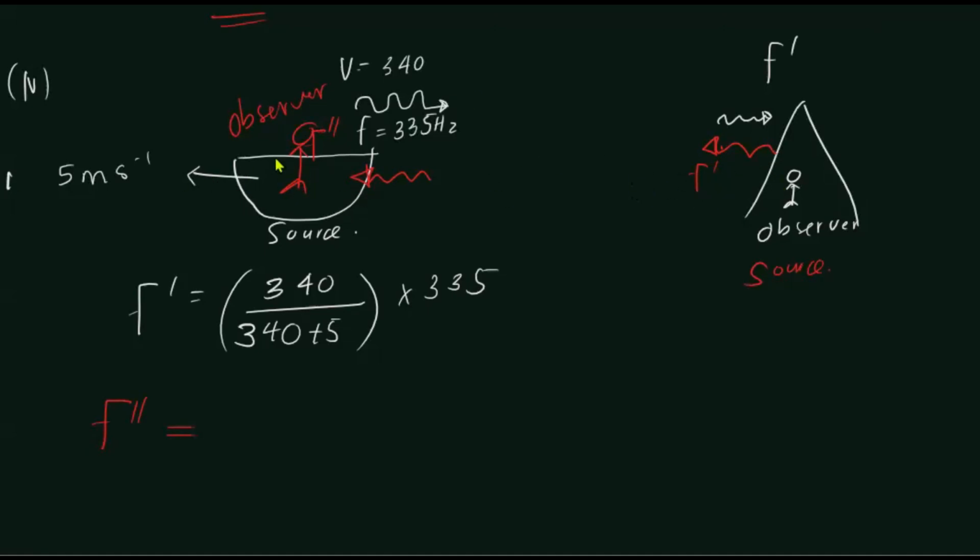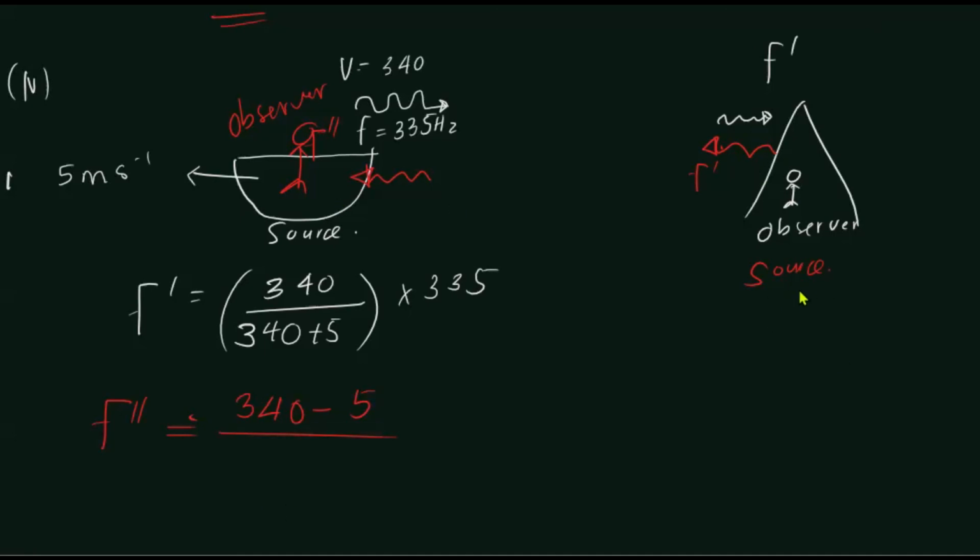So we need to subtract, right? The observer is moving towards the left, sound is also moving towards the left. So we'll have to subtract: 340 minus 5, divided by what is the denominator? Speed of sound relative to the source.